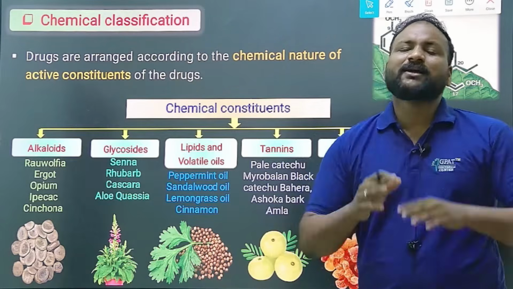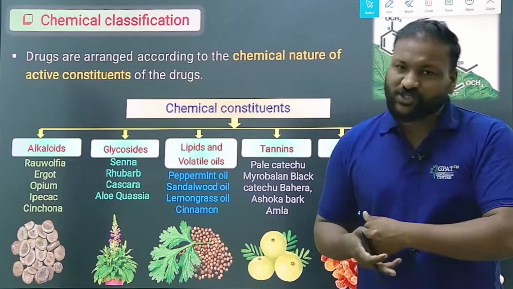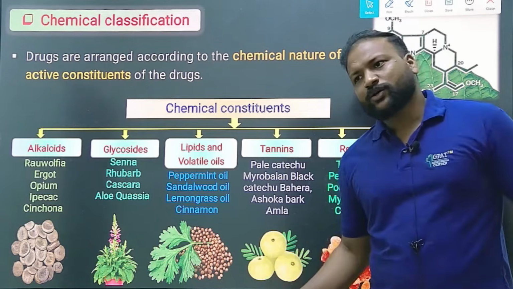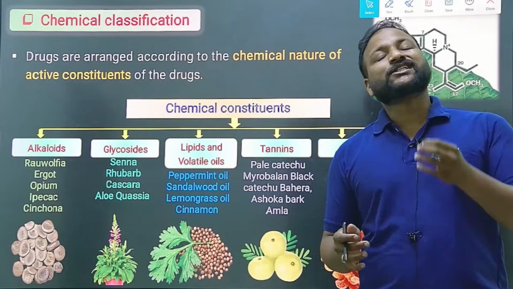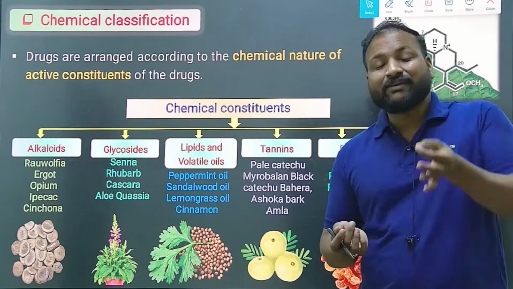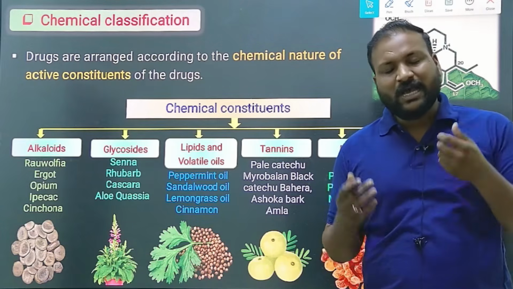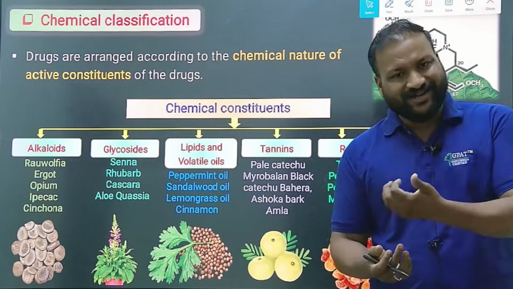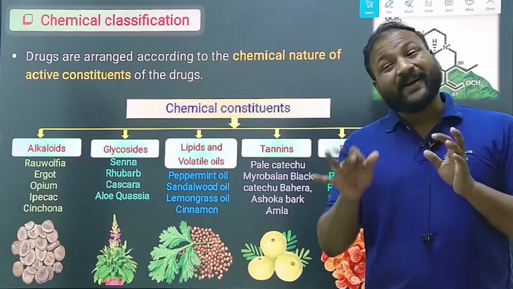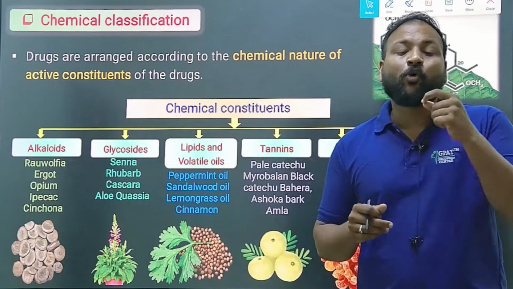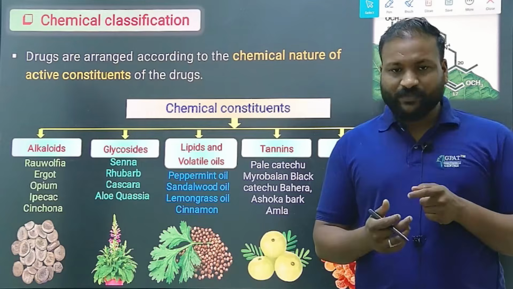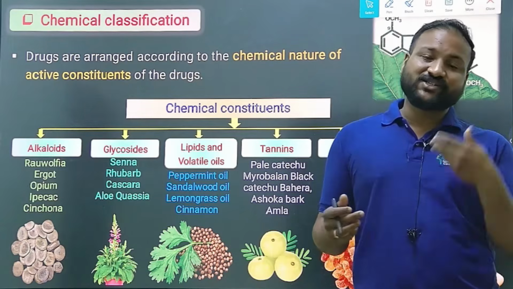Or if you want to prepare a CNS stimulant, you require alkaloid especially. But in order to obtain a specific drug based on their chemical feature, we have classified the entire secondary metabolites into different types: alkaloids, glycosides, resins, tannins. Each secondary metabolite has its own specific pharmacological action, so based on the pharmacological action they exhibit,